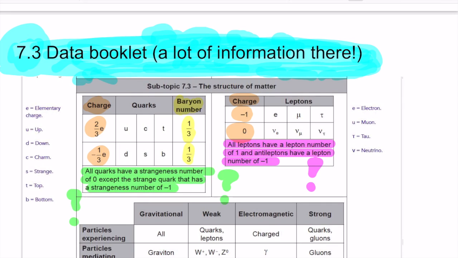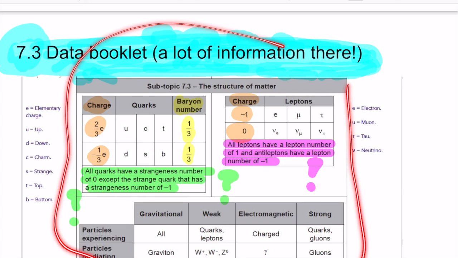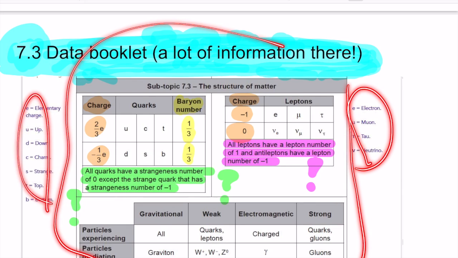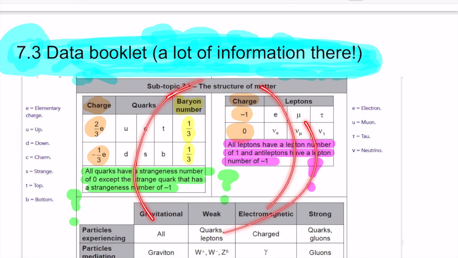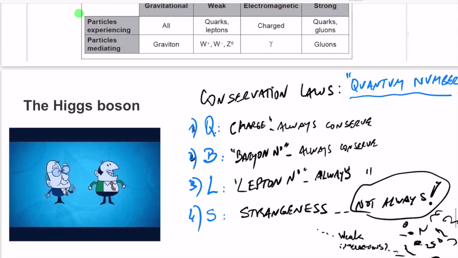And then the weak force is experienced by quarks and leptons, and these are the bosons, the mediating particles: the photons interacting with charged particles, and the gluons interacting with quarks and gluons, strong nuclear force. These are the 4 forces of nature and the particles. So the data booklet gives us a lot of information. Not that you need to remember this, okay? But this is something that we need to have in front of us to solve problems.